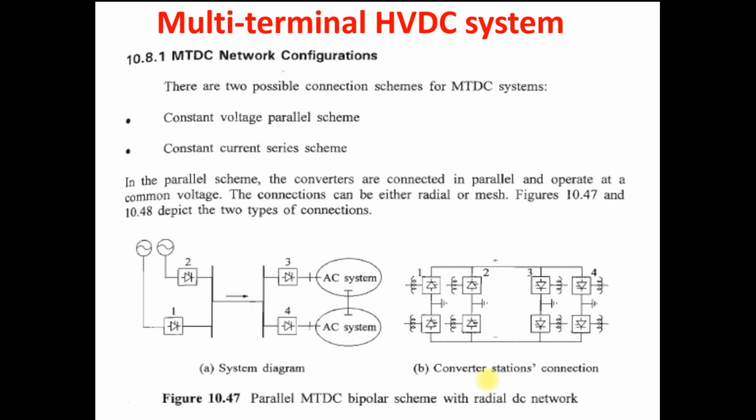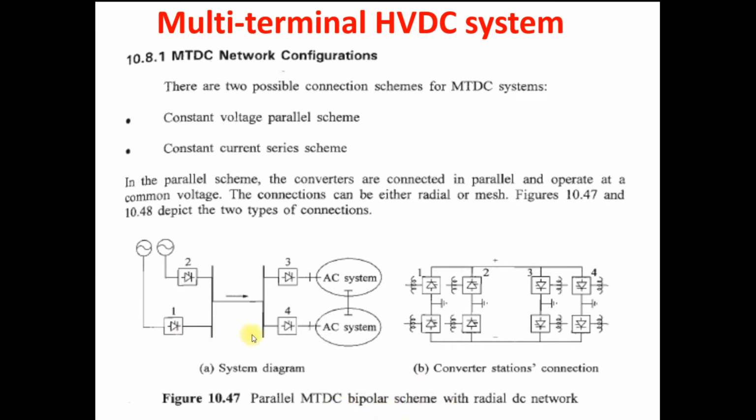I hope all of you learned in circuits and networks what a radial network and a mesh network are. So the parallel scheme has two parts. One is the parallel multi-terminal DC bipolar scheme with radial network, and in the next slide we will see the parallel multi-terminal bipolar scheme with the mesh DC network.